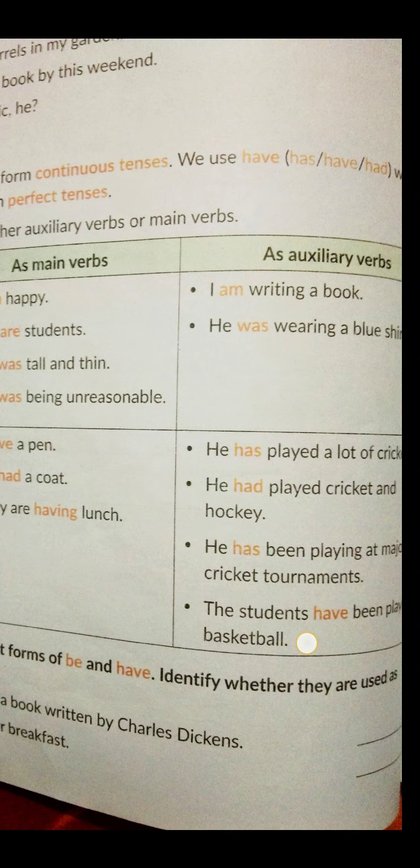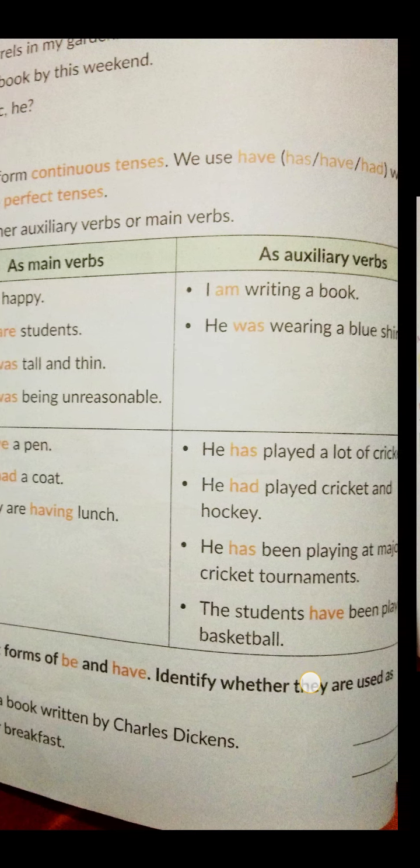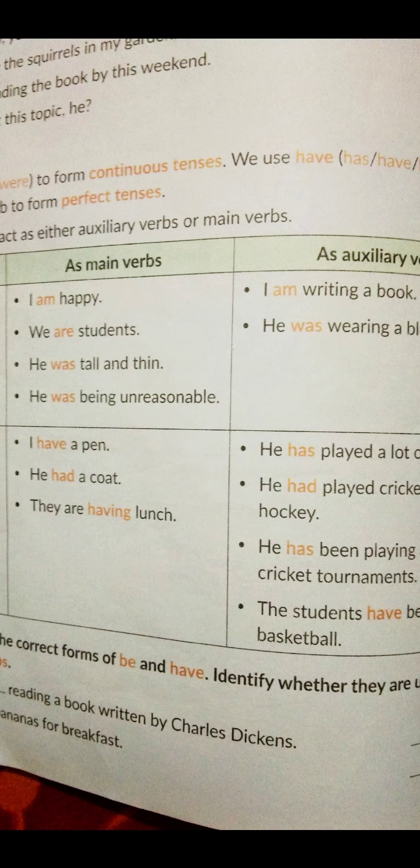He had played. When I say had played, it is past perfect. When I say has played, it is present perfect. So had played becomes past perfect. Played here again is the main verb and had has been used as an auxiliary. He has been playing at major cricket tournaments. So has been playing is present perfect continuous tense. Now, the students have been playing basketball. So have again has been used as an auxiliary.